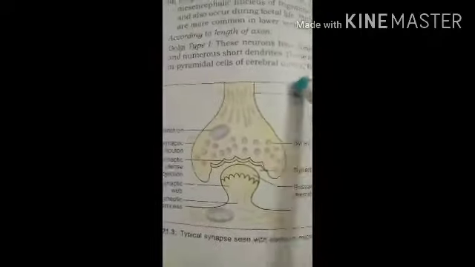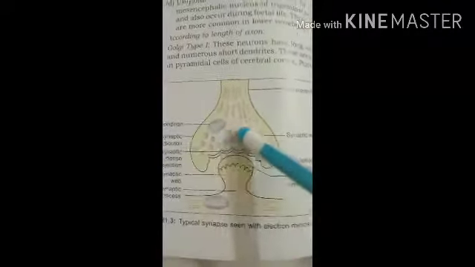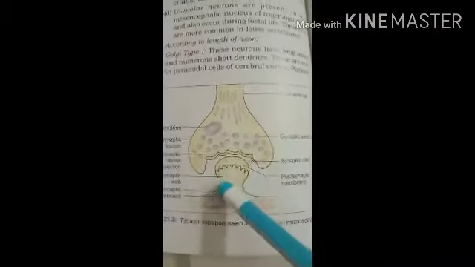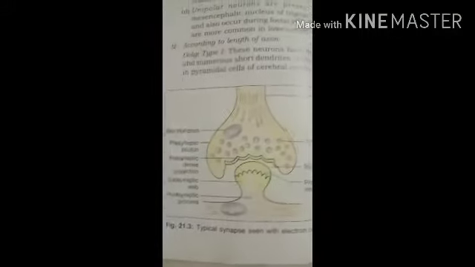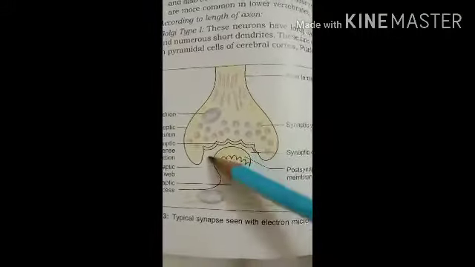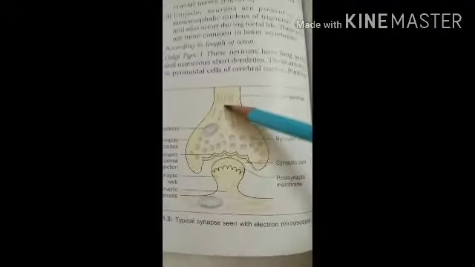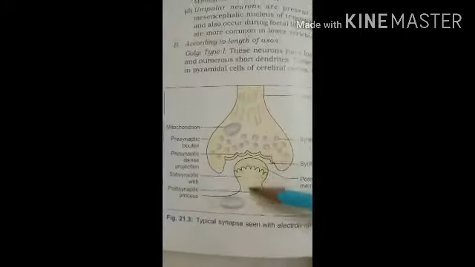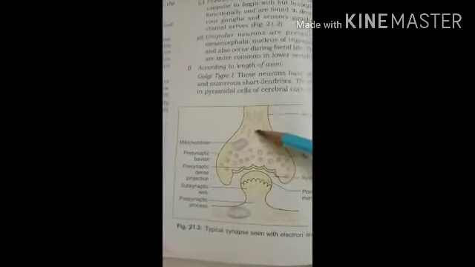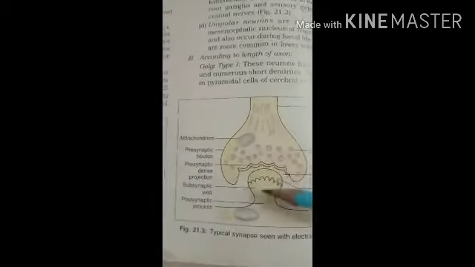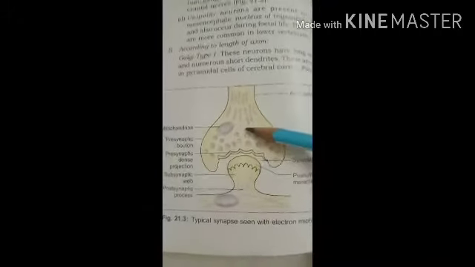Here in this diagram you can see the terminal part of the axon, which is attached to another cell. These two parts are not in contact with each other, but there is a gap between them. You can see that gap; it is called the synaptic cleft. The impulse traverses from one neuron to another by a biochemical neurotransmitter called acetylcholine. Through acetylcholine, the impulses pass from one neuron to another.